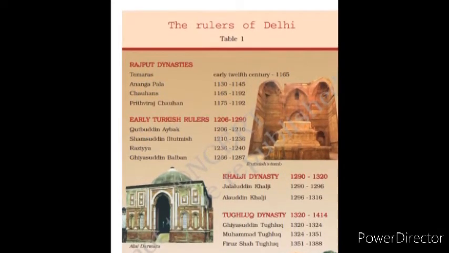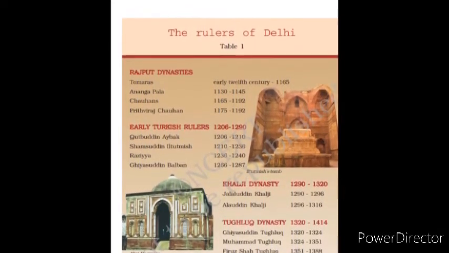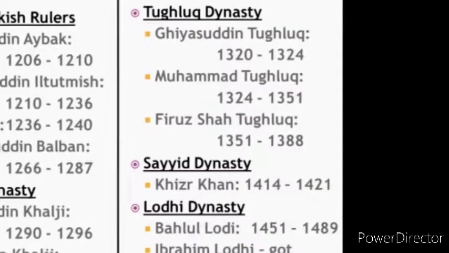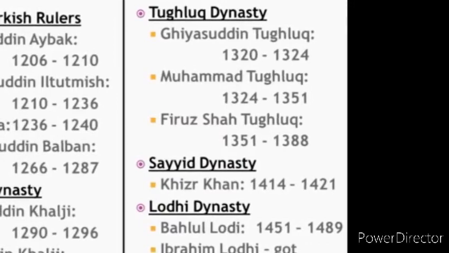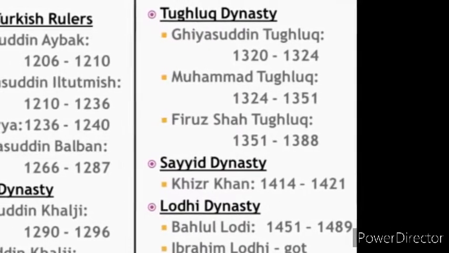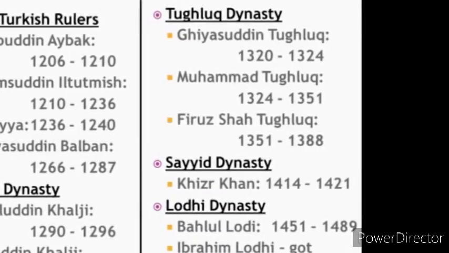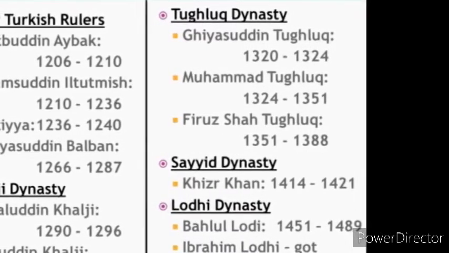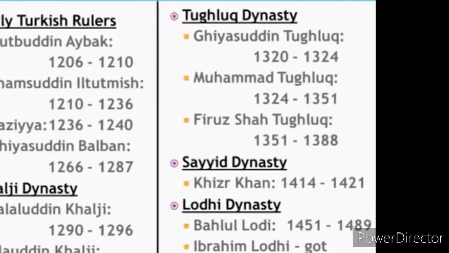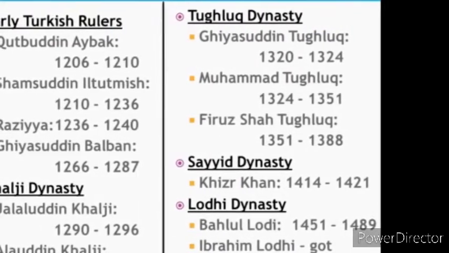The next important dynasty that ruled over Delhi was the early Turkish rulers. We have important rulers like Qutbuddin Aibak, then Shamsuddin Iltutmish, then Begum Razia, and Ghiyasuddin Balban under these early Turkish rulers. Then after them we had the Khalji dynasty.